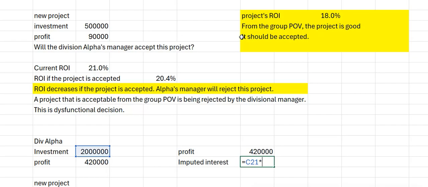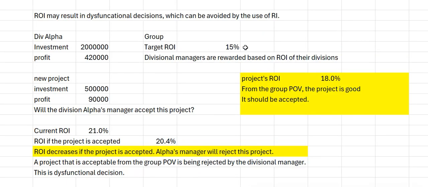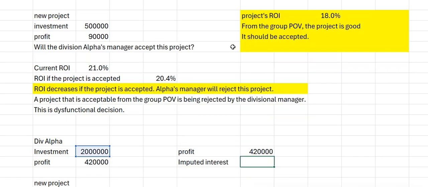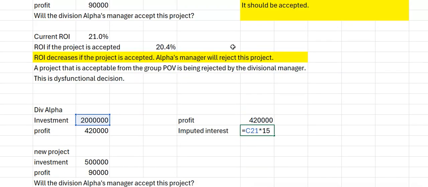Let's assume the required target ROI is the cost of capital of the company. So 15% is the cost of capital. What's the meaning of this 300,000? To meet the investors' expectations, you need to make 300,000 profit. The division currently makes a profit of 420,000. How much extra residual income? 120,000 residual income they are making currently.